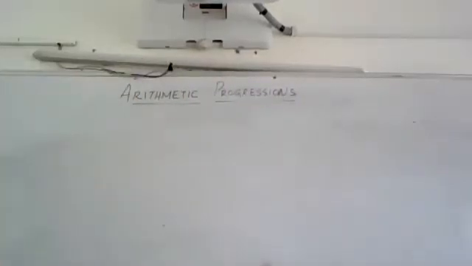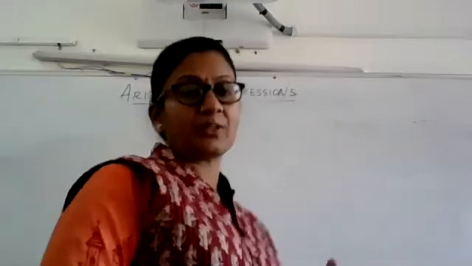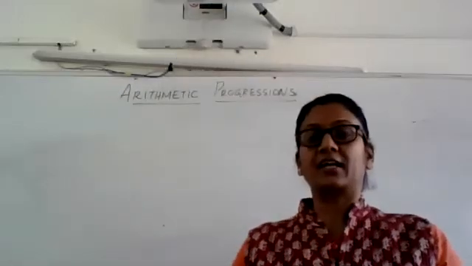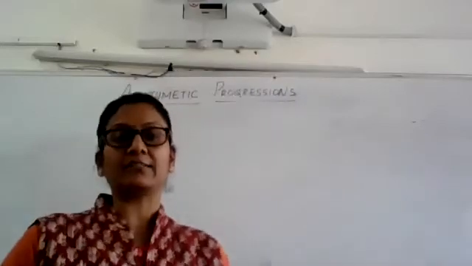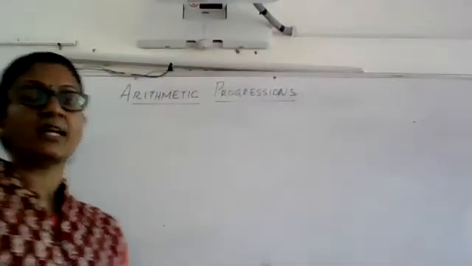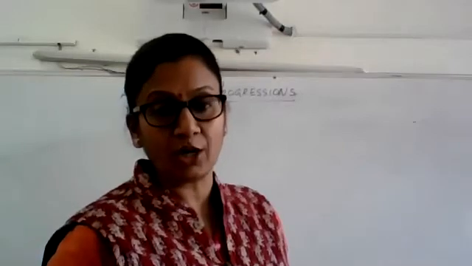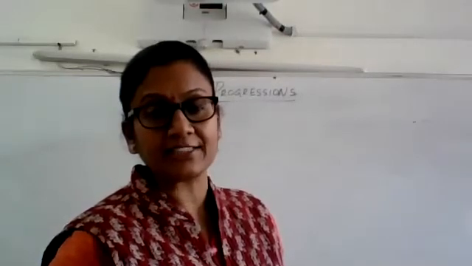So a progression is basically a list of numbers which follow a specific kind of pattern, and hence it is called a progression. It is an arithmetic progression, which means there is some kind of arithmetic involved in the way the pattern is generated.